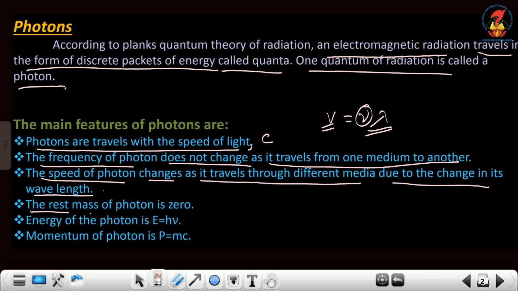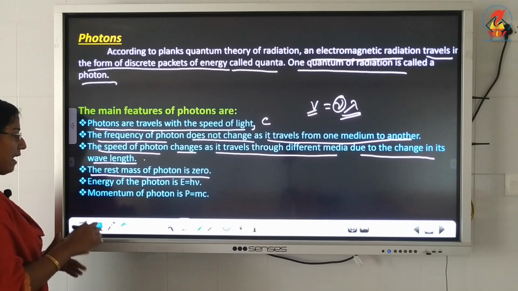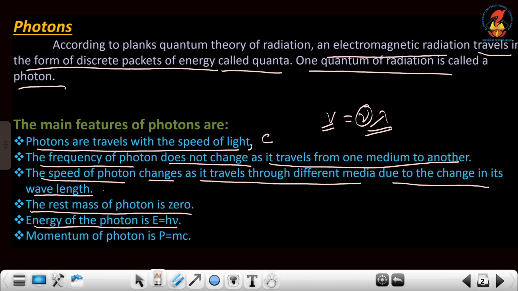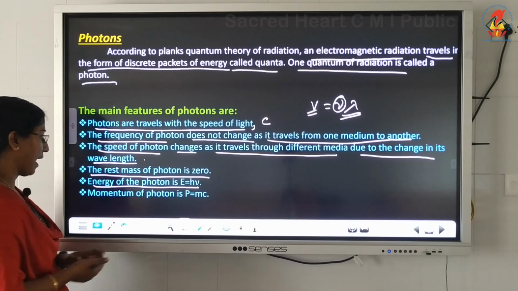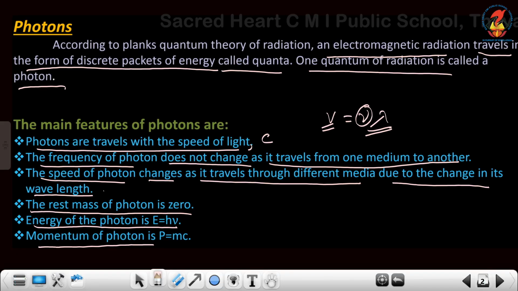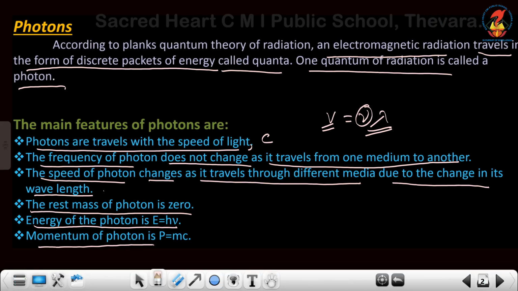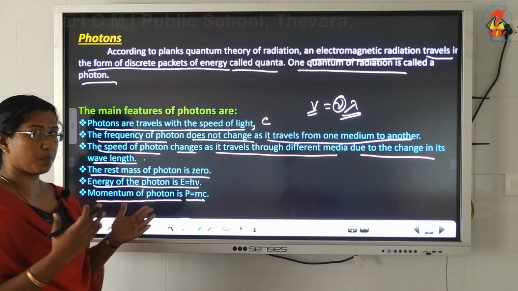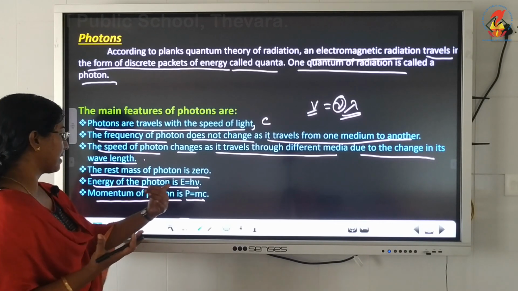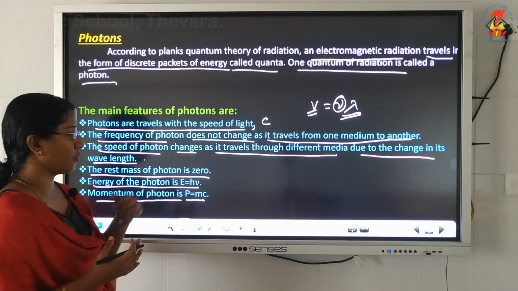Next, the rest mass of a photon is 0, which means the photon is never at rest. And final thing, energy of a photon is E = hν. If we consider a photon or light as a wave, its energy is given by the equation E = hν, and the momentum of the photon, which means the particle nature, is p = mc, because momentum is related to particle nature, whereas E = hν is related to wave nature.